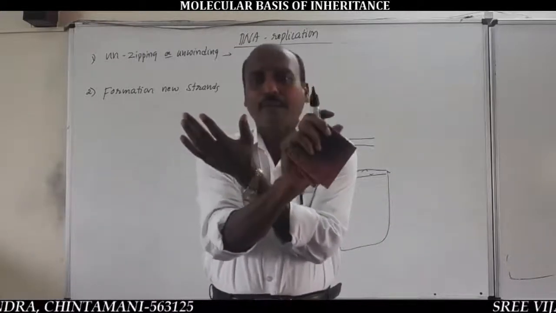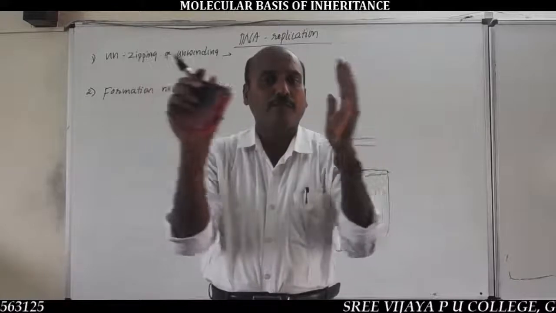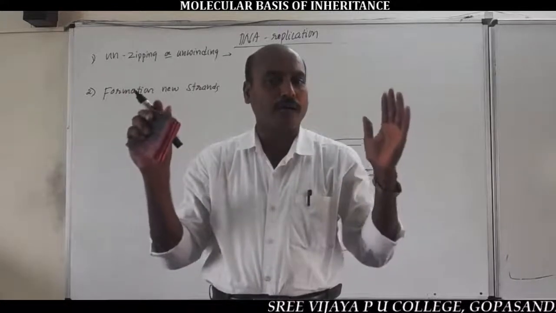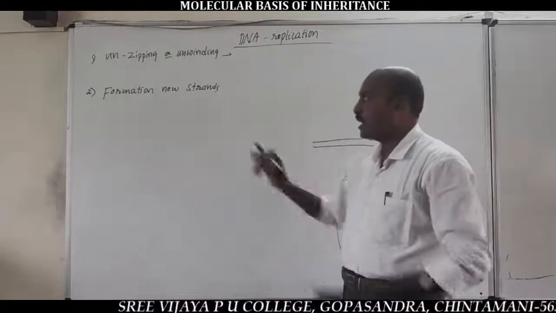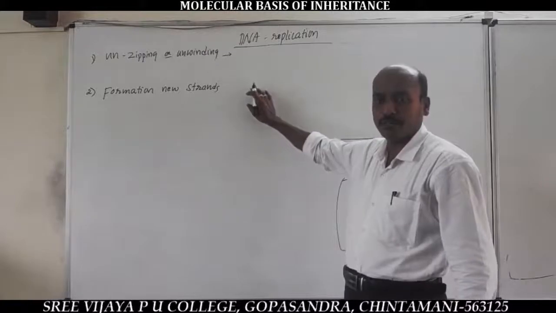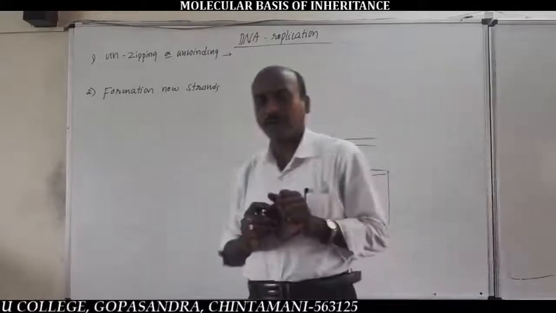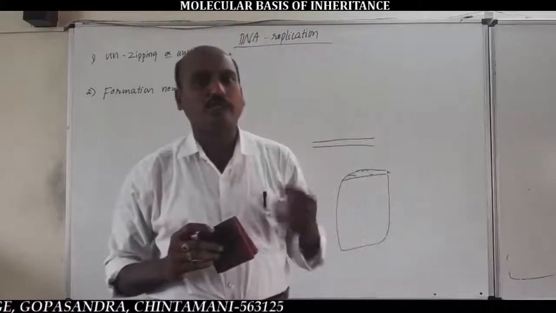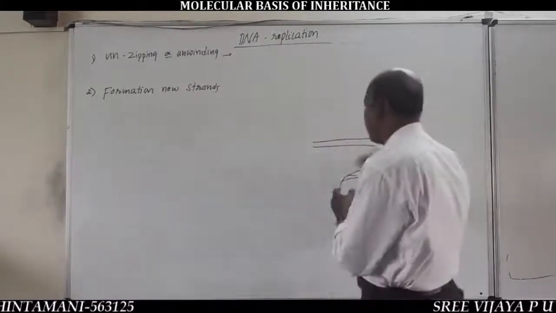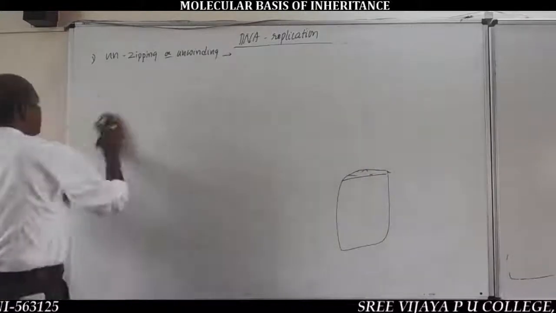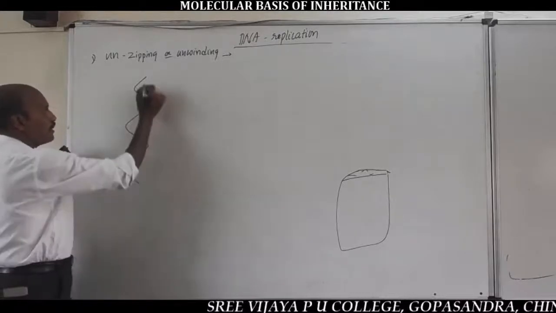Like that, the spirally twisted right-handed coil double-stranded DNA molecule unwinds and separates into the two strands due to breaking of hydrogen bonds present between nitrogen bases. That procedure is called unzipping or unwinding. You should remember, the separation of two strands of DNA is called unzipping or unwinding. For example, this is one double-stranded DNA.